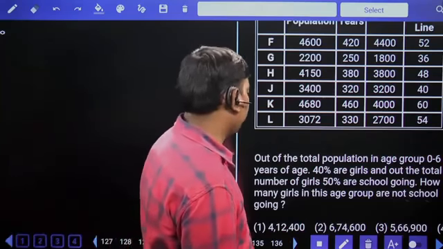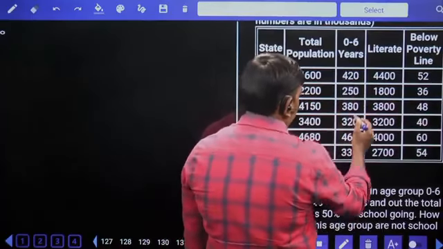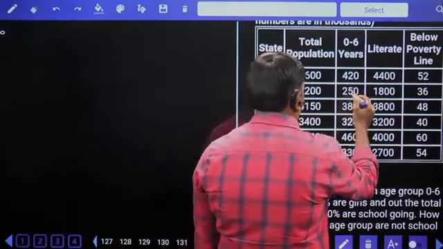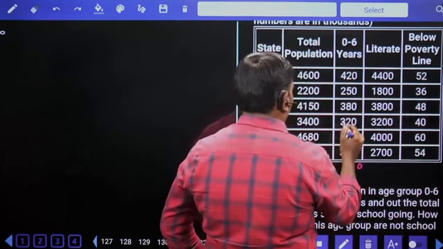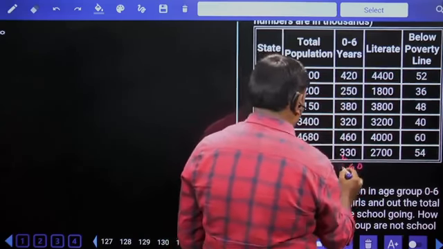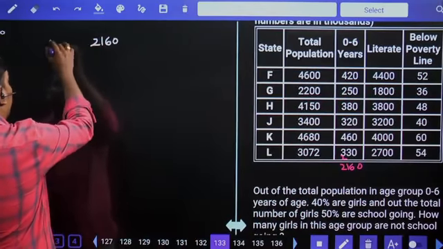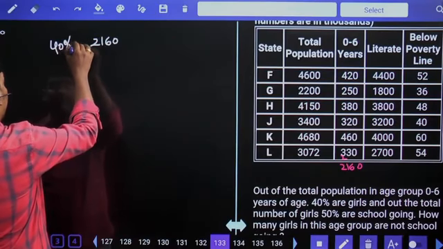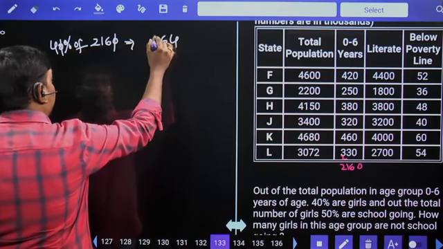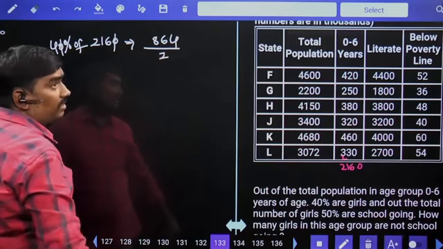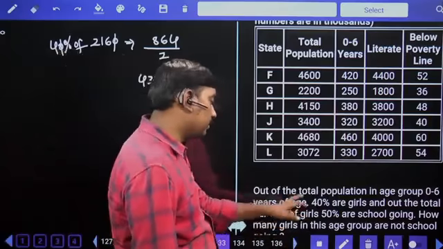Out of the total population in the age group of 0 to 6 years, we need to add all these values. 0 to 6 years: 0, 2 plus 5, 7, 15, 17, 20, 26, 5, 9, 12, 15, 17, 21, so 2,160. In that 2,160, 40% are girls. 4 sixes are 24, 4 ones are 4 plus 2, 6... 864. In this, half the members are not school going, 432,000. 4,32,000 are not school going.